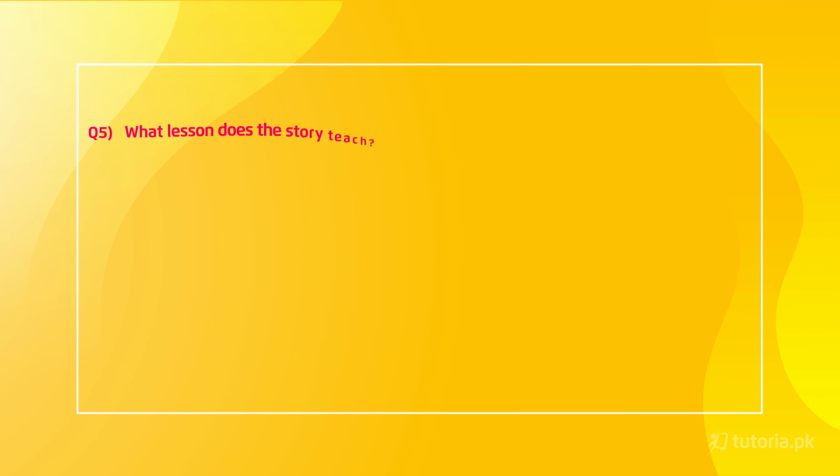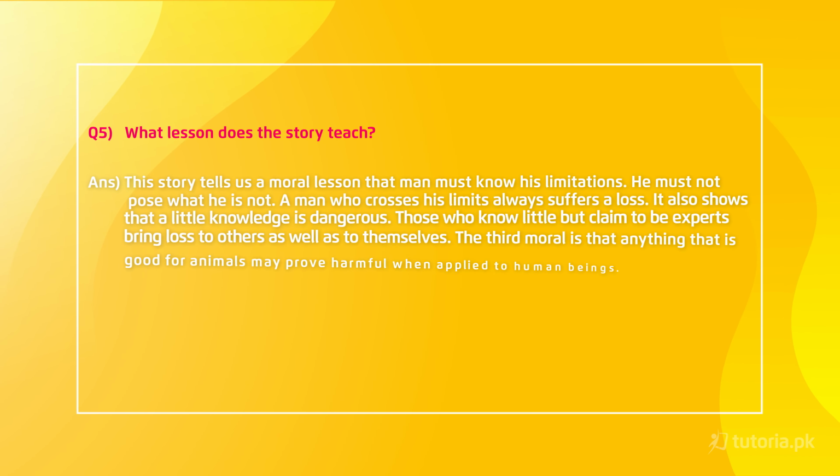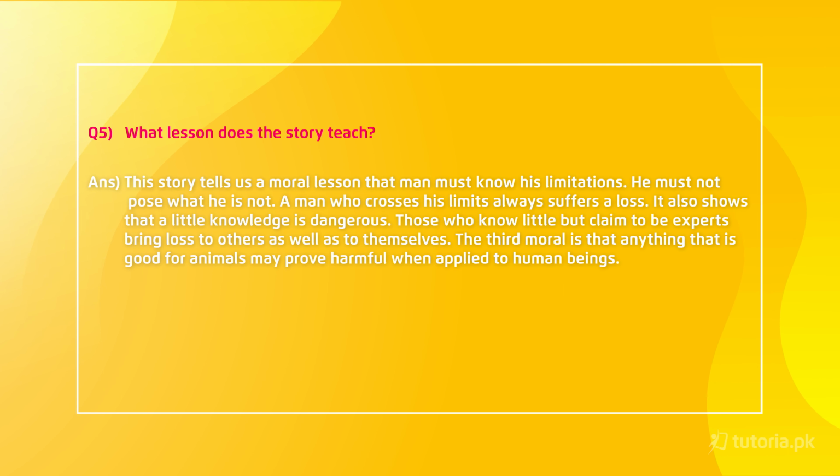So the last question which we have in this exercise is, what lesson did the story teach? This story basically tells us a moral lesson that a man must know his limitations. He must not pose as what he is not. A man who crosses his limits always suffers a loss. It also shows that a little knowledge is always dangerous. Those who know little but claim to be experts bring loss to others as well as to themselves.